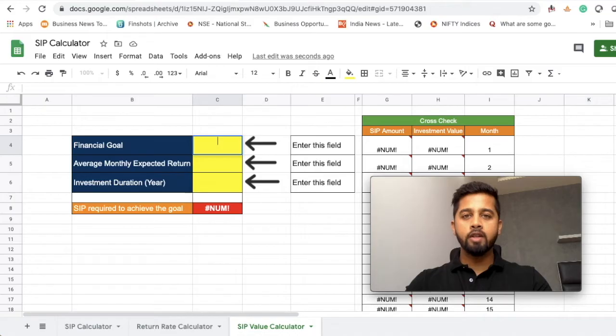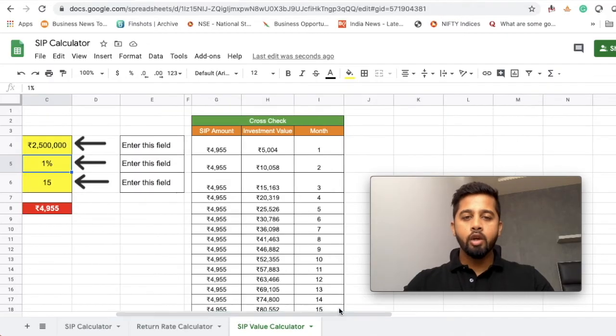So let's say you have a financial goal of rupees 25 lakh. Now let's say you expect a monthly average return of 1%. And let's say you want to achieve this corpus of 25 lakh in the next 15 years. In that case, you would need to make a SIP of rupees 4,955 per month. So with this SIP of rupees 4,955, you would be able to achieve your financial goal of 25 lakh in the next 15 years at a monthly return rate of 1%. We will also do the cross-checking to ensure that the calculation we have done here is correct.